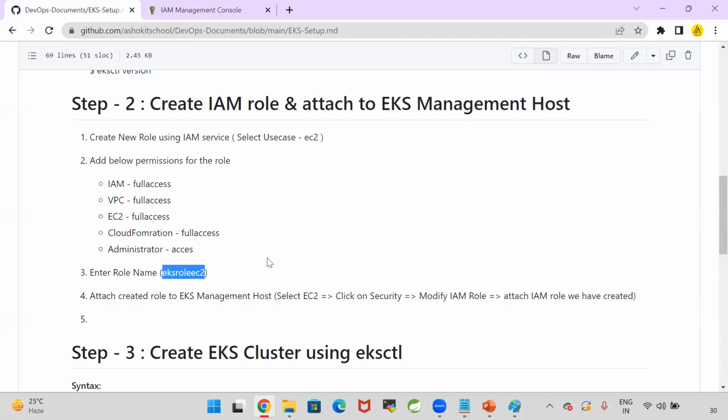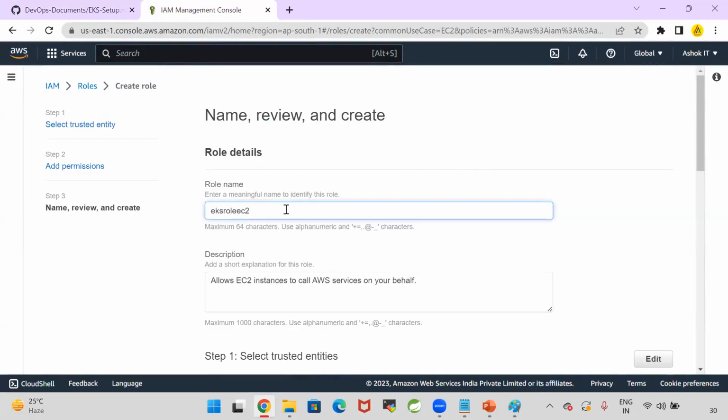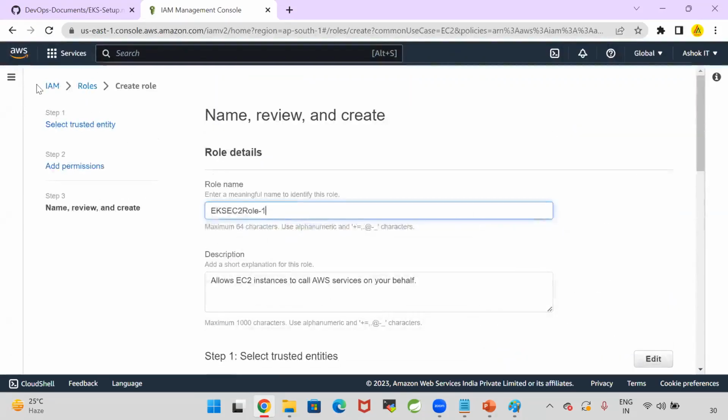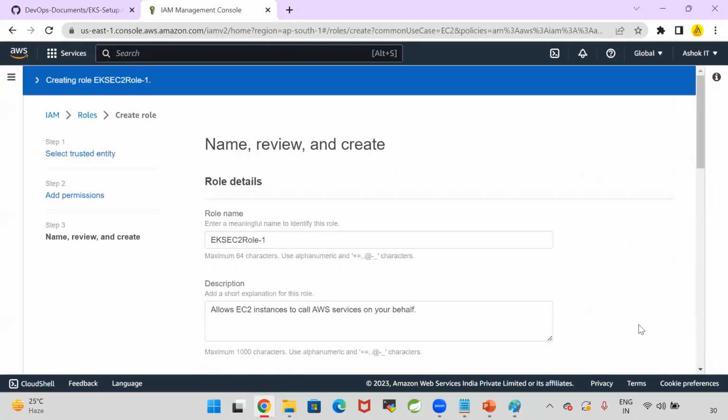Whatever name you want to give for the role, EKS role EC2, something like this. You can give any name for that role. EKS EC2 role 1. Let me give this, EKS EC2 role 1. The name can be anything, guys. Now, once it is done, we will create the role. So I am creating the role by using IAM. This is not commercial, guys. The IAM service is completely free in AWS. Now I will create this role. So with this, our role will be created.